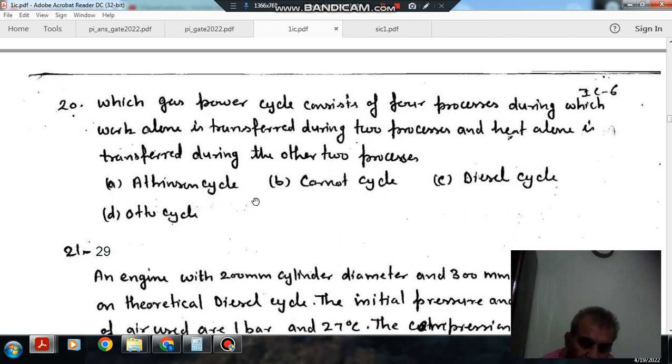In all the processes, sorry, in the other cycles work is also done during heat addition. But here in the Otto cycle there are two constant volume processes, heat addition and heat rejection, so work is not done during the heat addition and heat rejection. It means the work is transferred only during two processes, that is isentropic compression and isentropic expansion. So the answer is option D.